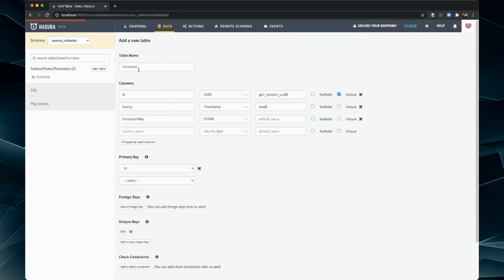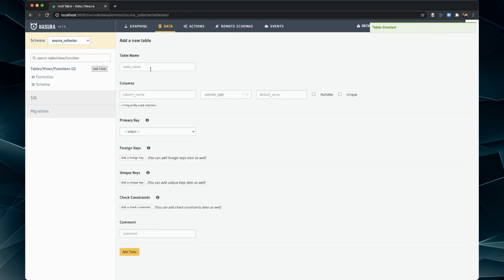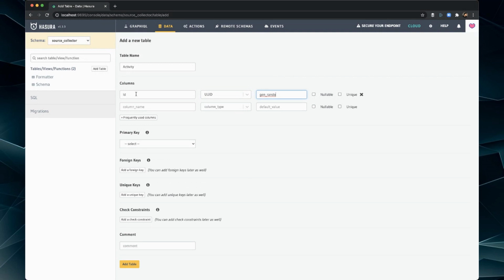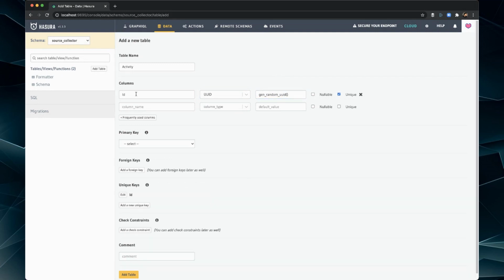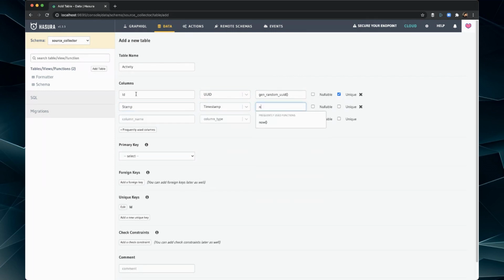Then the next step here is we want to add the action. Actually, let's call it activity. Okay. ID, UUID again. Generate random UUID. Set that to unique. And then let's do another stamp. Certain default columns I always like to have, and that's one of them, is timestamp. I like to know the last change that was made to it. So whenever there's an update or an insert, you get that current stamp. And then we'll call this activity. And it's going to be JSONB.